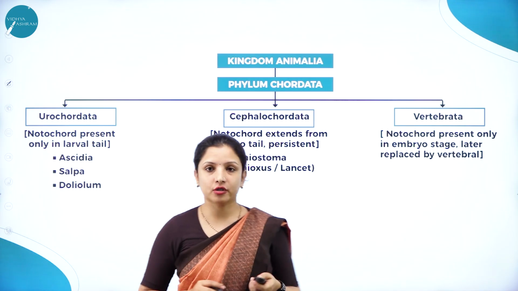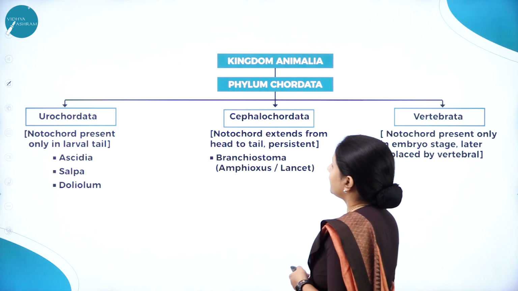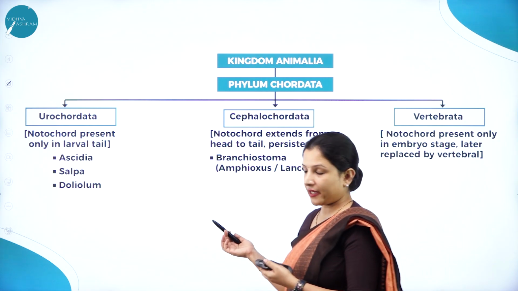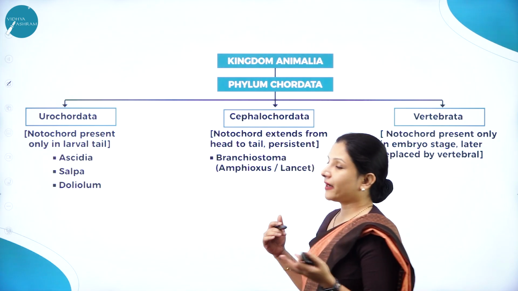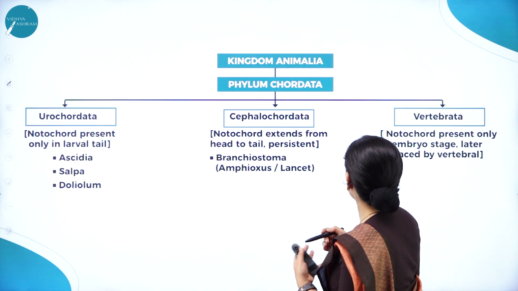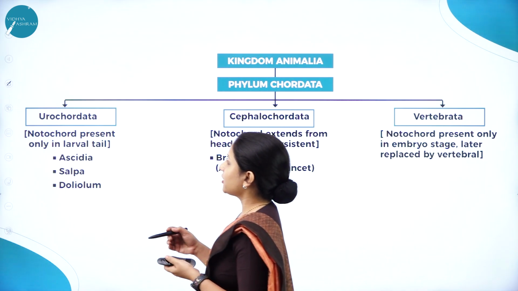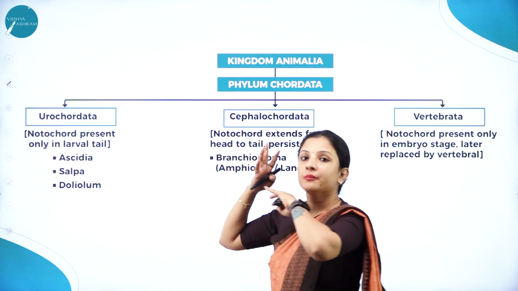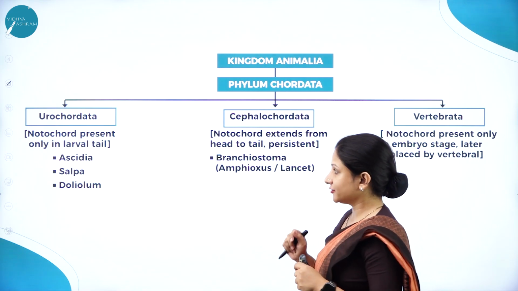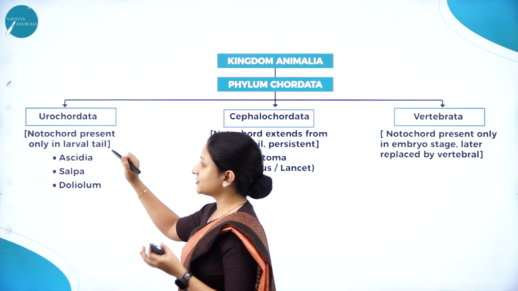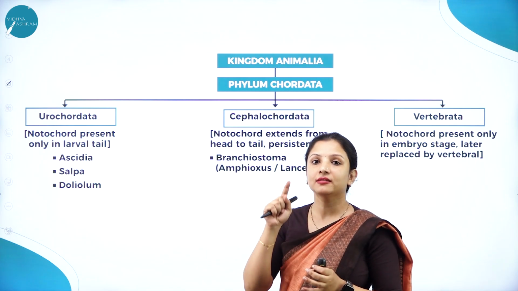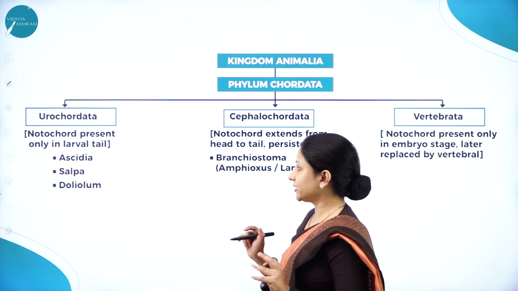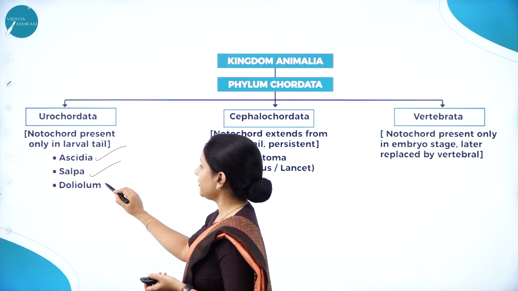So that's about Hemichordata. Moving further, phylum Chordata. So far we studied non-chordates, the different phyla under that. Now it is phylum Chordata. Under phylum Chordata there is Urochordata, Cephalochordata and Vertebrata. Urochordata, notochord is present. There is a difference. Why I have written it here itself is because based on this also MCQs can be asked. Urochordata, notochord is present, but where? Only in the larval stage, the tail. Once it becomes an adult, it will just vanish off. Example, Ascidia, Salpa and Doliolum.